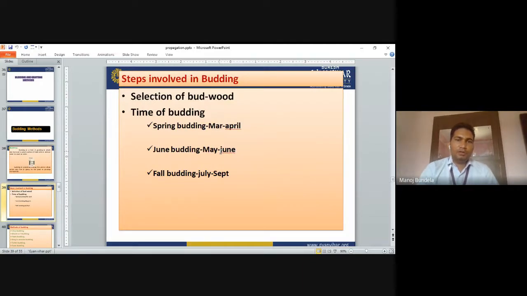Steps involved in budding. The first step is the selection of the budwood. First we have to select the buds, which buds are suitable for transplanting.